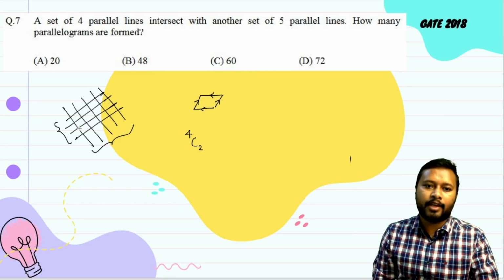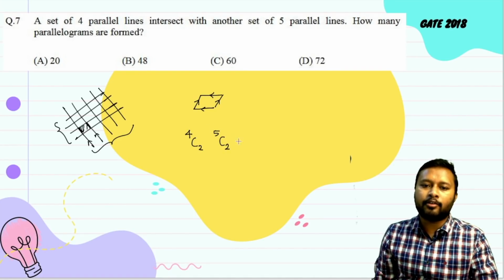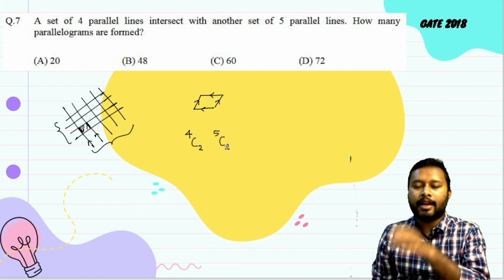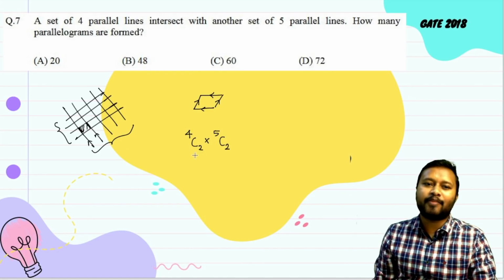So that's why 5C2 again. And since in order to form the complete parallelogram you need these 2 parallel lines and these 2 parallel lines also, I have to multiply both of them. So the total number of parallelograms is going to be 4C2 multiplied by 5C2.